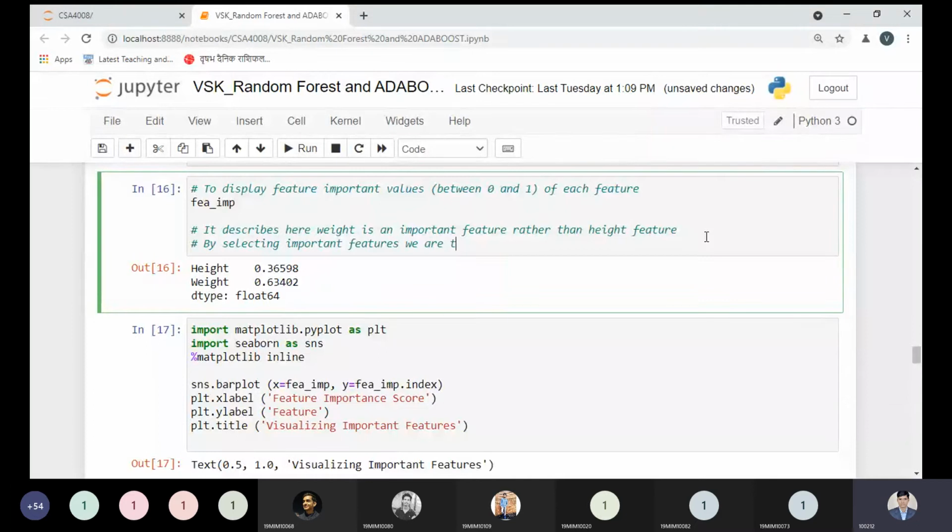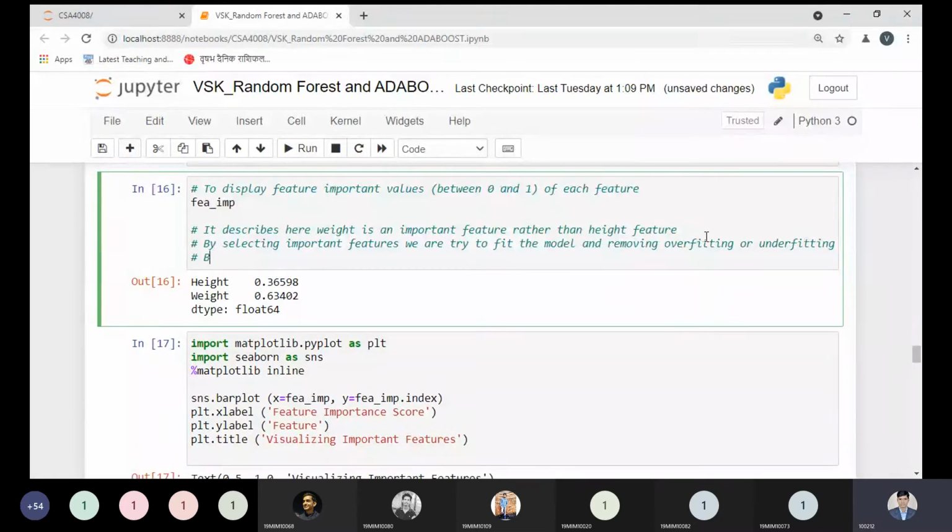we try to fit the model and remove overfitting or underfitting. But here we do not need to worry, because we have limited features. That is the point we need to keep in mind.